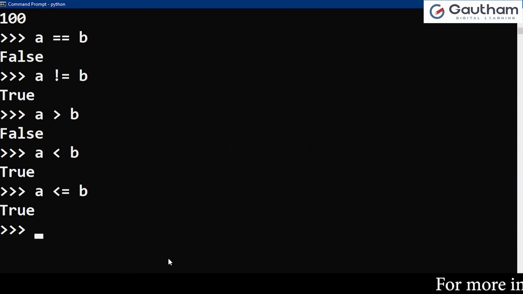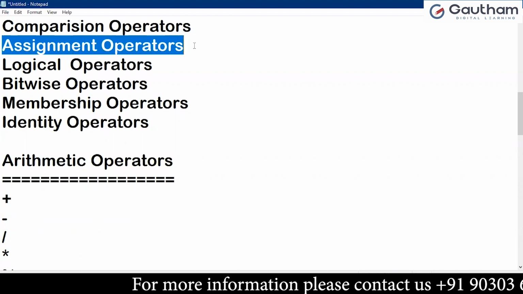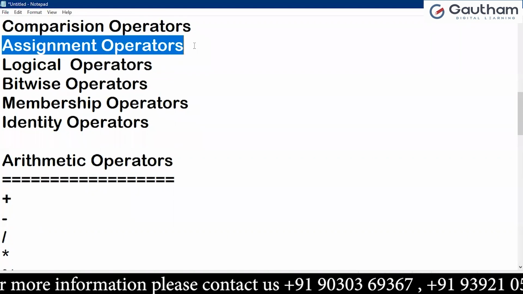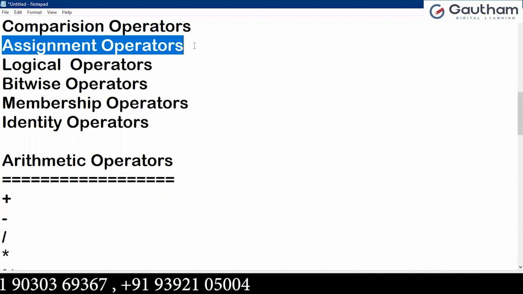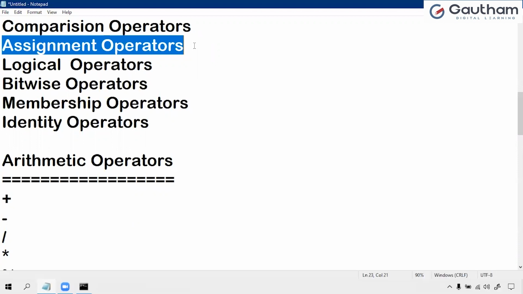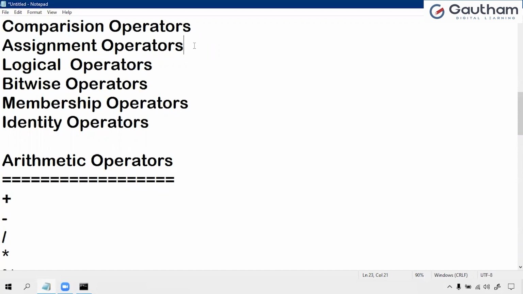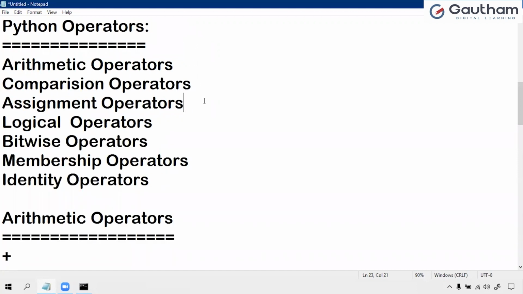So next step, assignment operators, assigning the value to the variable. One operator that we have is the equal operator. We have already worked with this equal operator. Similarly, along with the equal, we have some more operators like increment equal, decrement equal, multiply equal. Whatever the operators we have, just by adding them to the equal, we can work with them. This is one of the operators we'll use mostly.